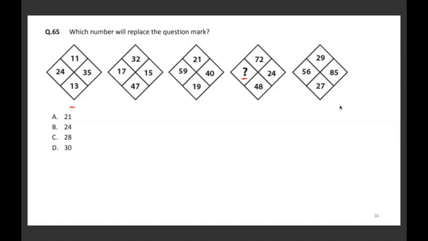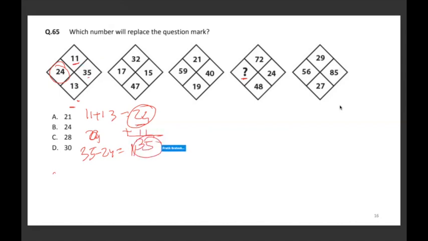So the 2 small numbers, when I add in this one, it will be 11 plus 13, which is 24. This is the third number which I get here. 24 और बड़ा number है आपका 35. So 35 minus 24, when I do, I get 11, which is the smallest number. So what it means is कि इसका जो addition आएगा उसका आप smallest number से add करो, आपको सबसे बड़ा number मिल जाएगा यहाँ पे. So that's where this is happening.